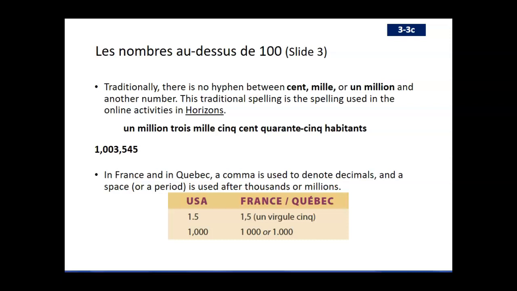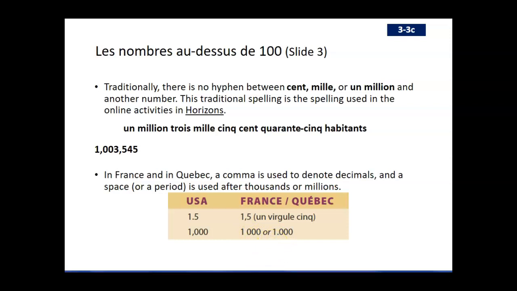Okay, and in France and in Quebec, a comma is used to denote decimals. So instead of the decimal that we would use here in the United States for 1.5, for example, in France or in Quebec, they would use a comma. And a comma in French is called virgule. 1,5. Okay, and 1000, okay, would be with the space, as we saw on the previous slide, or with a period. And I've seen both ways.